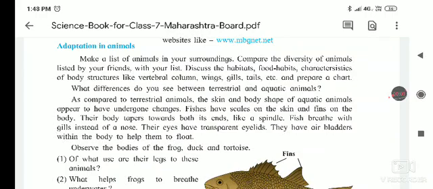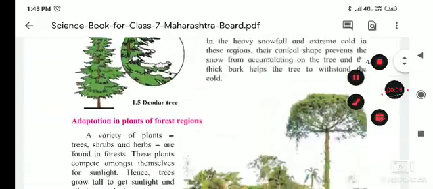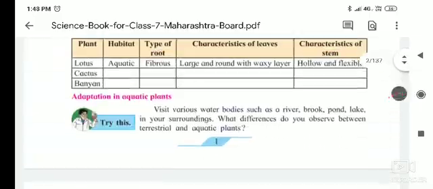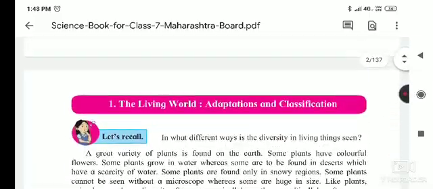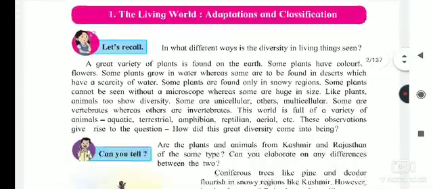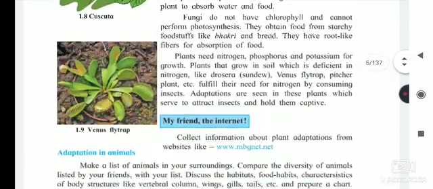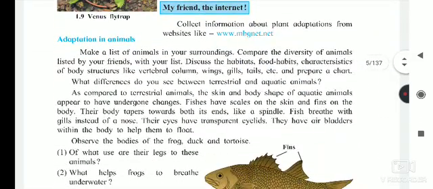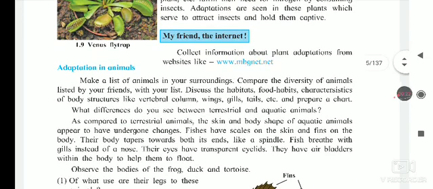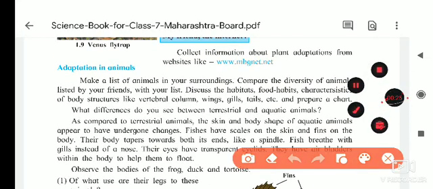Children, in continuation with general science, this is our first lesson. Yesterday we finished the classification of plants, and we had seen the adaptations in plants. Today we are looking at the adaptations in animals. So that is adaptations in the animal.